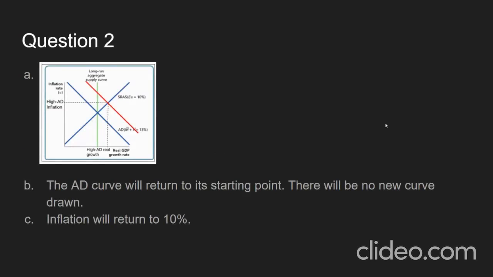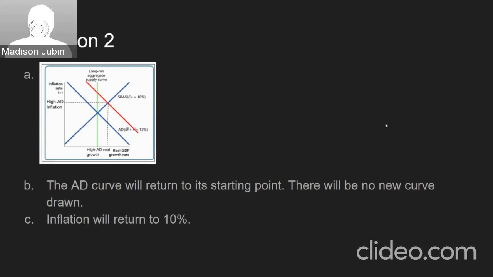So 2A, you can see on the graph, high AD inflation is on the y-axis by the dotted line. High AD real growth is the dotted line on the x-axis. For B, when she decides to fully reverse the rise in AD with monetary policy, the AD curve will just return to its starting point. So there won't be a new curve. And then C, if she does her job just right, the inflation will return to 10%.